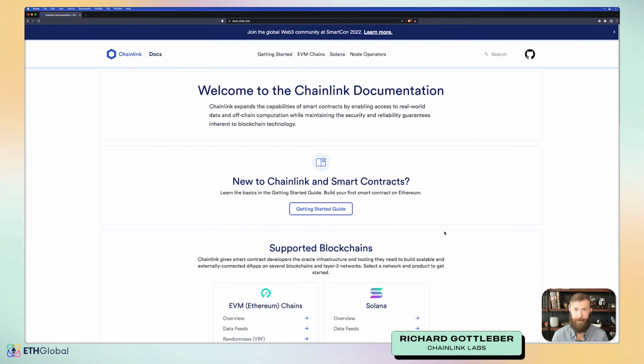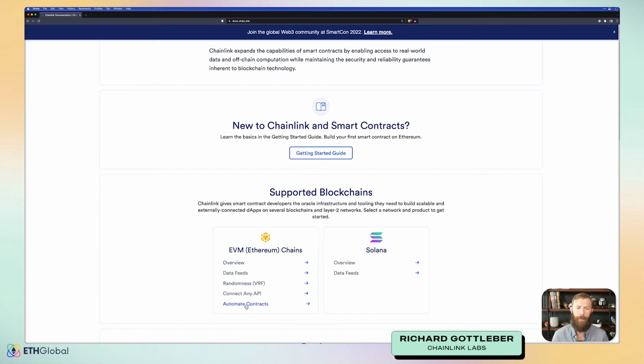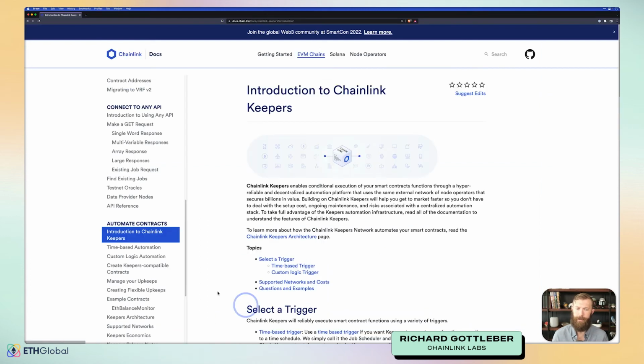All right. As always, we're going to head to docs.chain.link as our place to start. And then we'll head to automate contracts because that's what we want to do. We want to automate a contract with Chainlink Keepers. Now, when it comes to contract automation, Keepers version 1.2 just came out, and there are two ways to automate contracts now. The first is time-based.